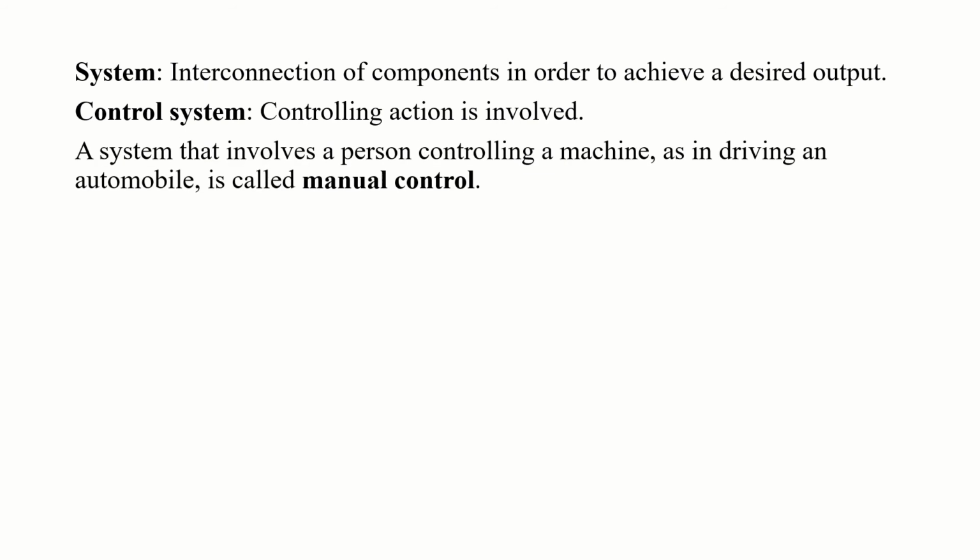So for example, a system that involves a person controlling a machine, like the driving of an automobile. This is a manual control system. It is called manual because humans are involved in the control of the process.